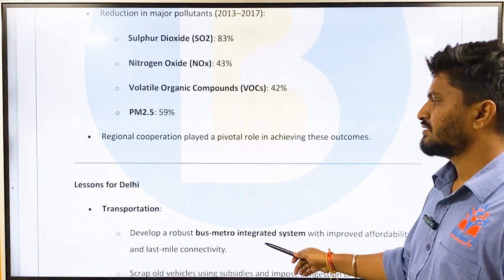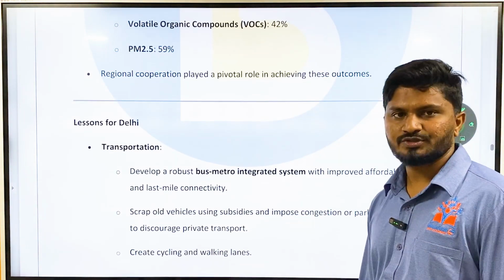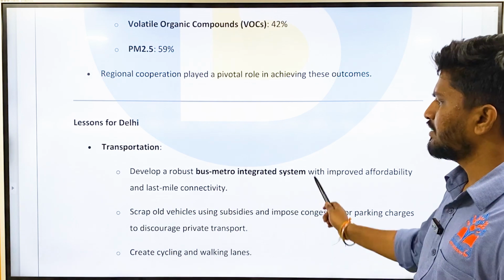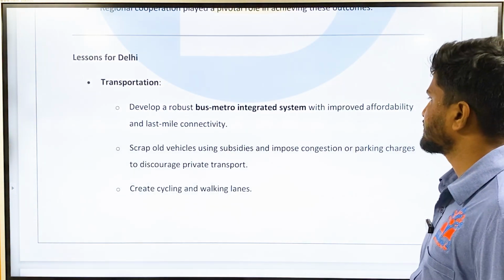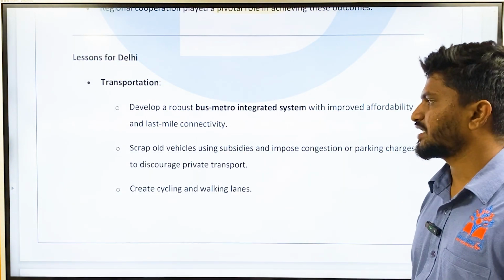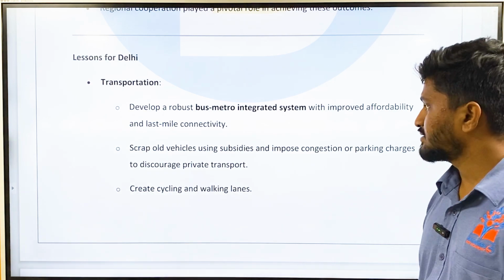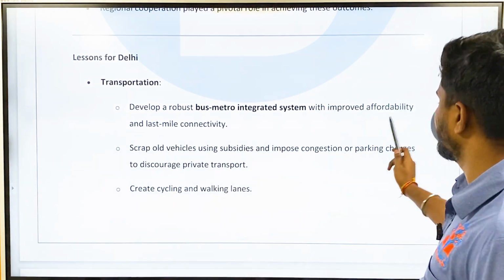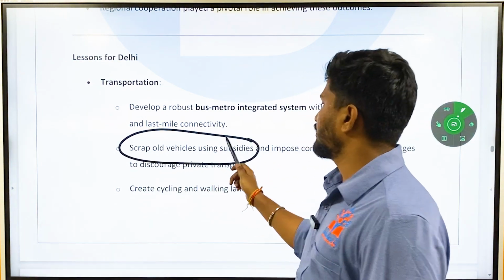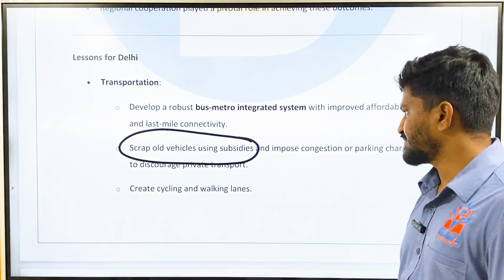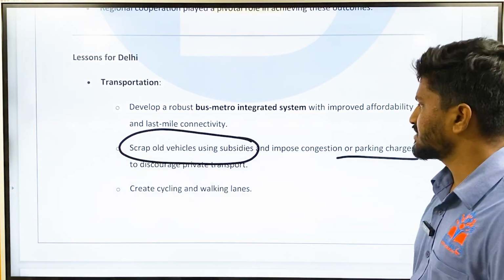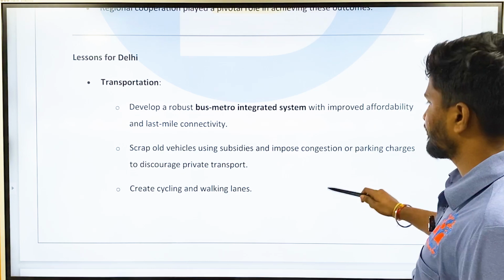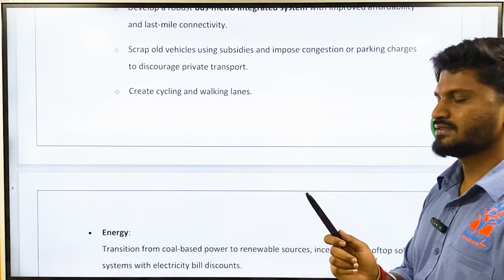All have been reduced. So lessons for Delhi: in transportation, develop a robust bus-metro integrated system with improved affordability and last mile connectivity. Scrap old vehicles using subsidies. This is very important, you can use this as a point in your answer. Scrap old vehicles using subsidies and impose congestion or parking charges to discourage private transport. Create cycling and walking lanes.